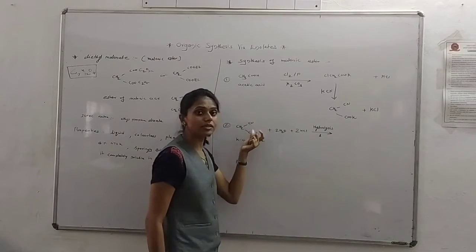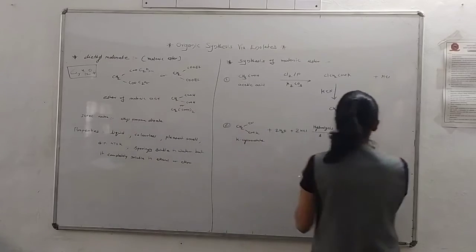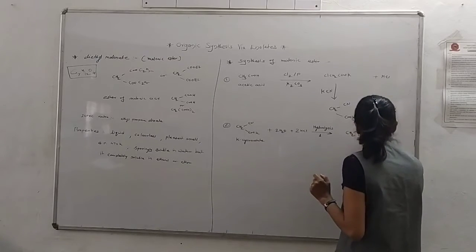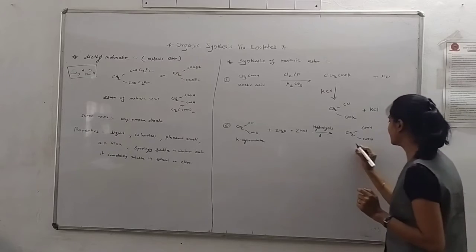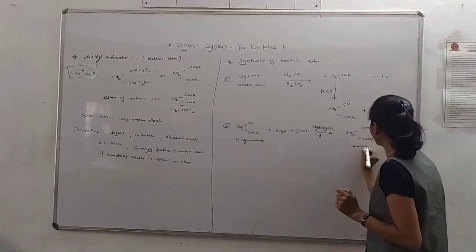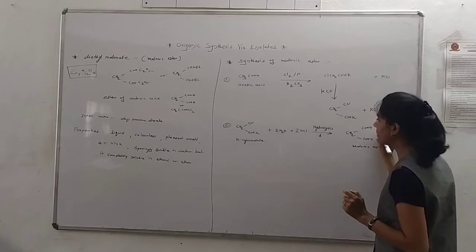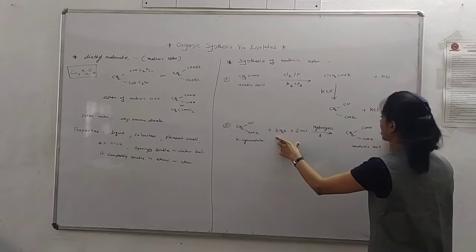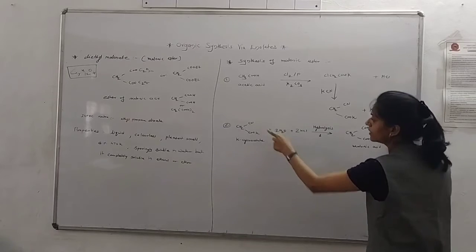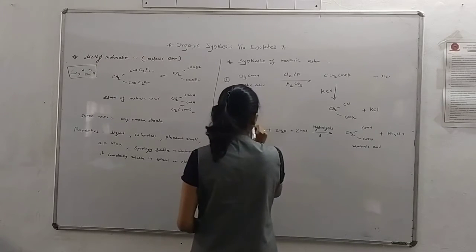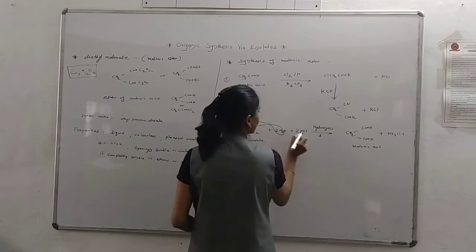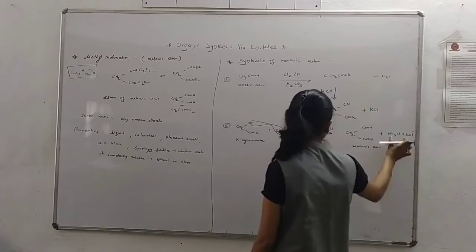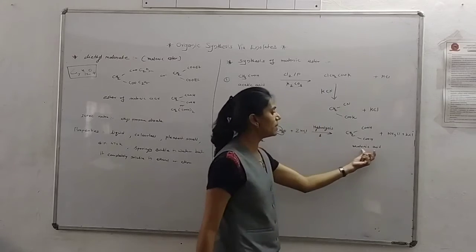The nitrile group is hydrolyzed and we get CH2(COOH)2, that is malonic acid. The byproducts are NH4Cl, ammonium chloride, plus KCl, potassium chloride. Our main compound is malonic acid.